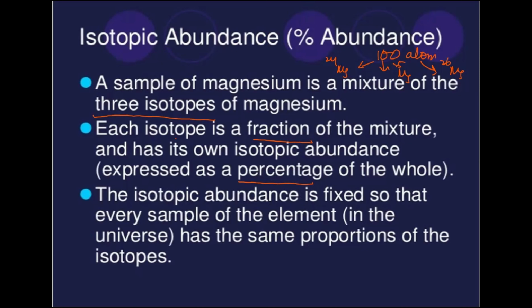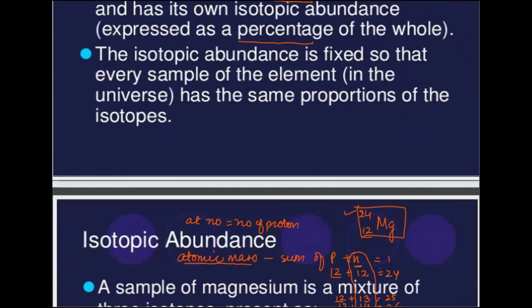Now the isotopic abundance is fixed for every element. That is something very, very important. Every time we take 100 atoms of magnesium, we will have the same percentage abundance for all the isotopes. If we take 100 atoms of carbon, we'll have the same percentage abundance of all the isotopes which make the carbon. Is it clear? So this percentage is fixed. It's not like an oxygen sample you take from Karachi, or an oxygen sample you take from Lahore, will have different isotopic percentages. No, it's the same.